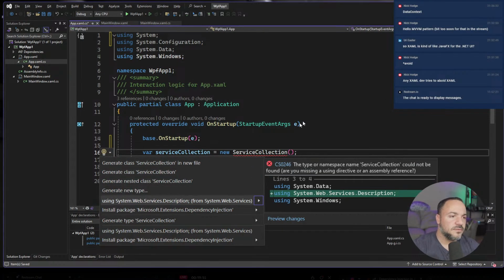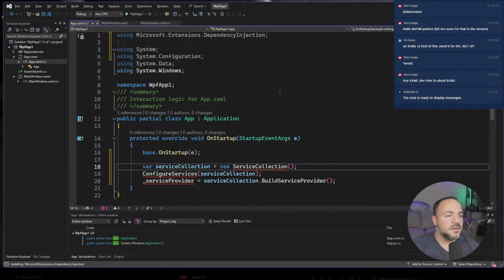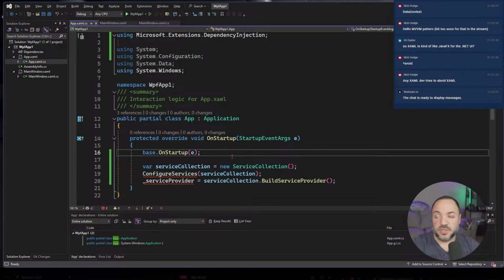I need to, oh, sorry, my mouse is getting in the way. So we need the NuGet package. If you're familiar with ASP.NET Core, you kind of have all this stuff available to you right away. When you start going outside of ASP.NET Core, the service collection stuff still exists. It's in a NuGet package, but that's what you have to go do.